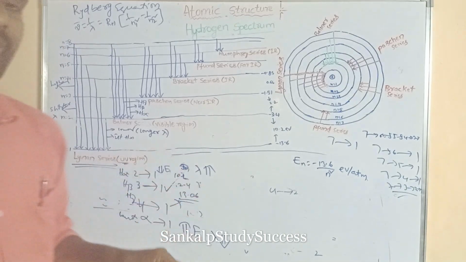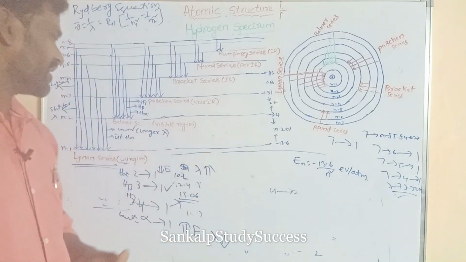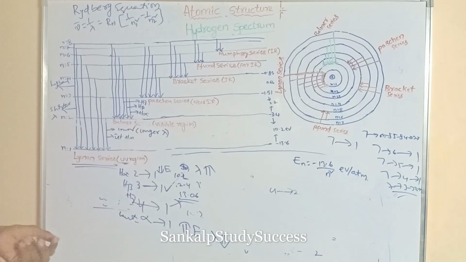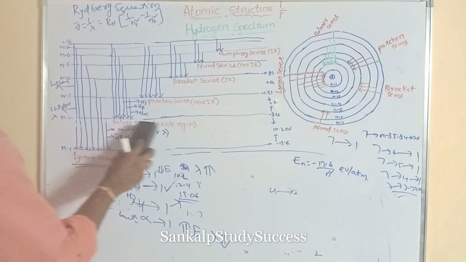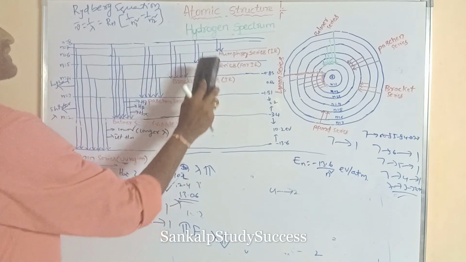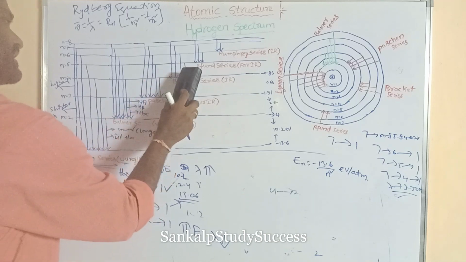So the first line has a lower energy, so it has a longer wavelength. Similarly, in all series like Balmer series, Paschen series, Brackett series, Pfund series, the first line has less energy.